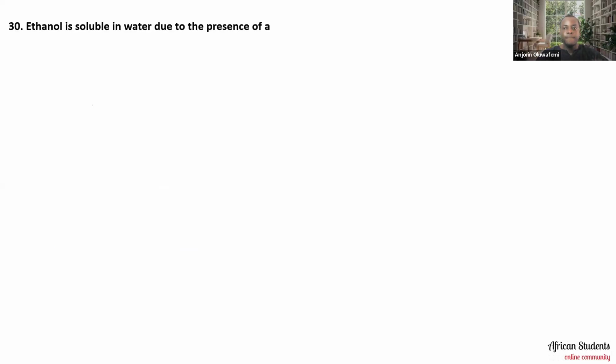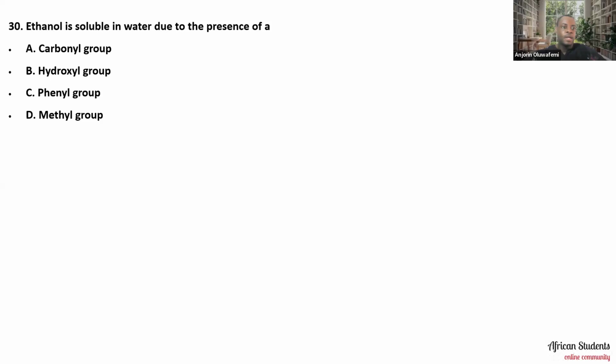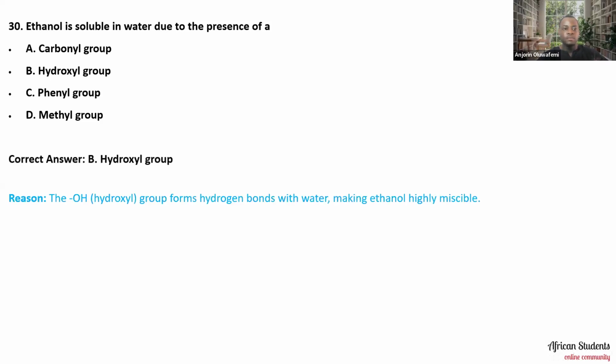Ethanol is soluble in water. Ethanol is soluble in water due to the presence of, is it a carbonyl group, a hydroxyl group, a phenyl group, or a methyl group? So why is it soluble in water? Please put what you feel the answer is in the comment section. So the answer to this one is actually B, hydroxyl group, and the hydroxyl group forms hydrogen bonds with water, making ethanol highly miscible with water.